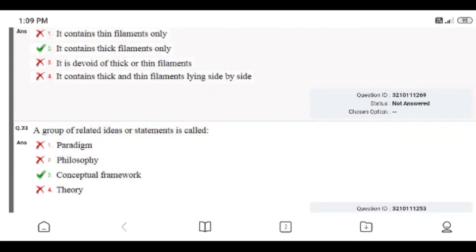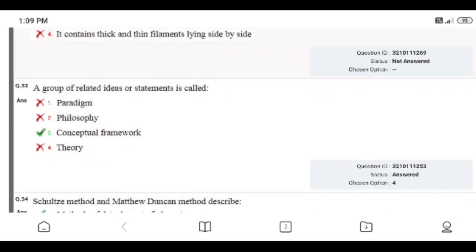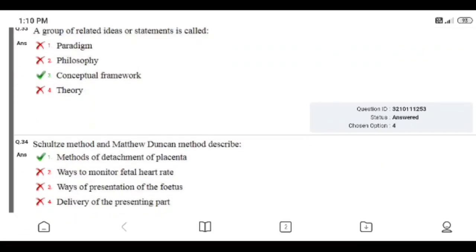Question number 33. A group of related ideas and statements is called: paradigm, philosophy, conceptual framework, or theory. Right answer is conceptual framework. I gave the wrong answer. Chosen option is 4. Right answer is conceptual framework.